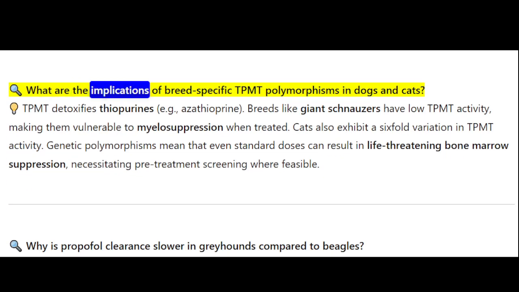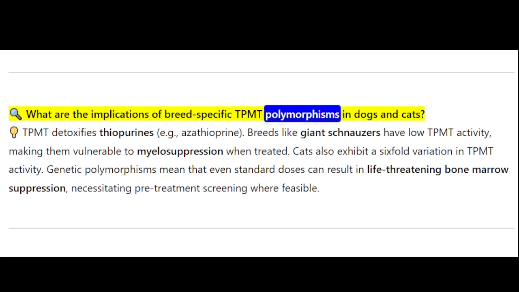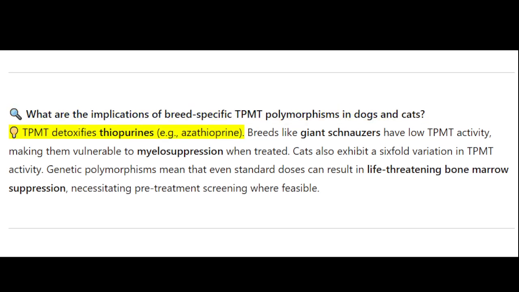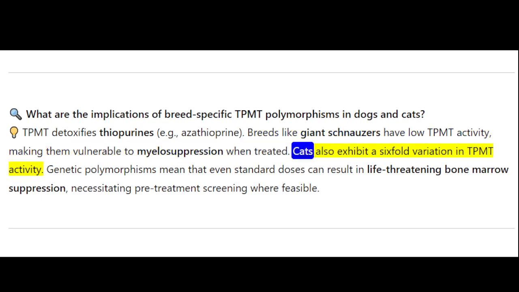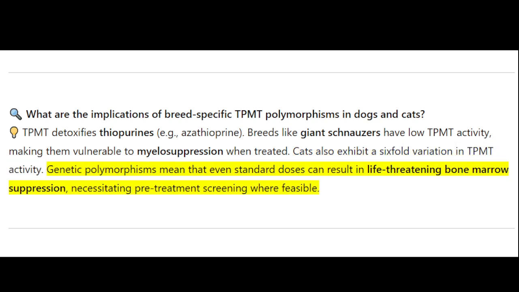What are the implications of breed-specific TPMT polymorphisms in dogs and cats? TPMT detoxifies thiopurines, for example, azathioprine. Breeds like giant schnauzers have low TPMT activity, making them vulnerable to myelosuppression when treated. Cats also exhibit a six-fold variation in TPMT activity. Genetic polymorphisms mean that even standard doses can result in life-threatening bone marrow suppression, necessitating pre-treatment screening where feasible.